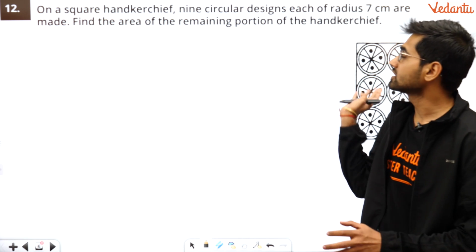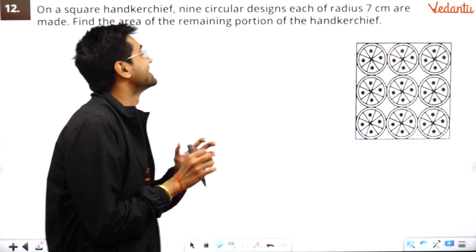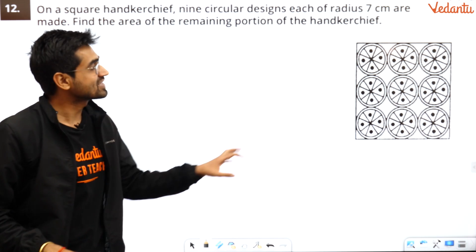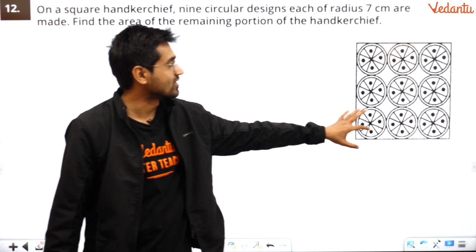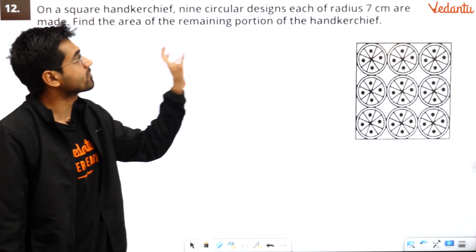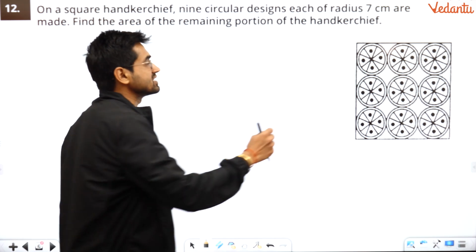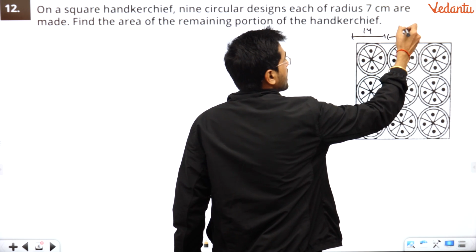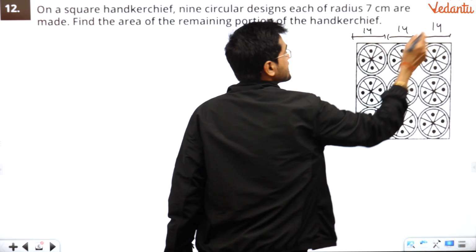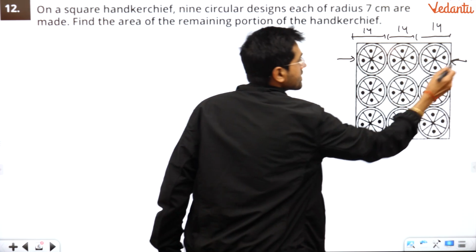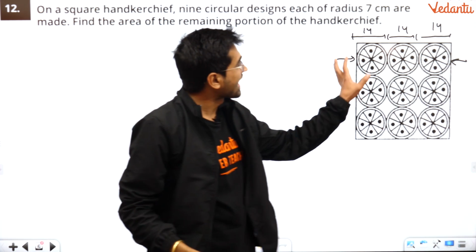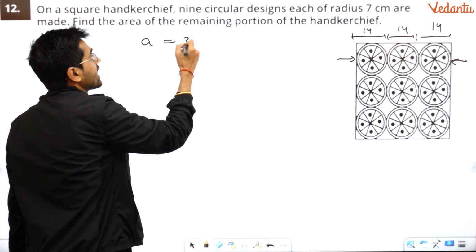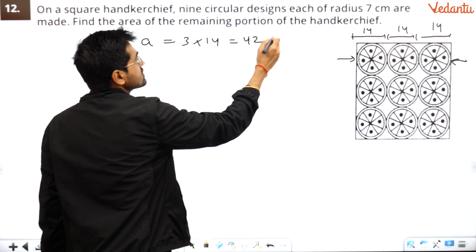On a square handkerchief, 9 circular designs, each of radius 7, are plotted. So these are small circular designs. You have to find the remaining portion of the handkerchief, which is much easier because the diameter will be 14, 14 and 14. Since these designs touch each boundary of the square, I can say the side of the square is 3 times 14, which is 42 centimeter.